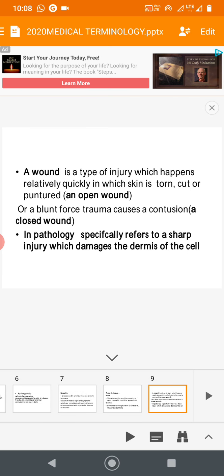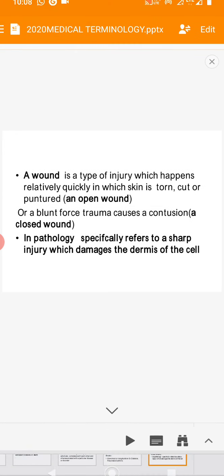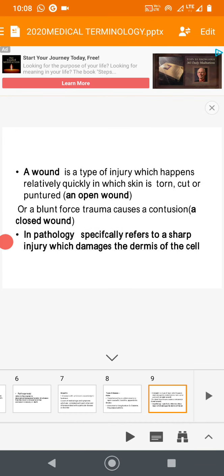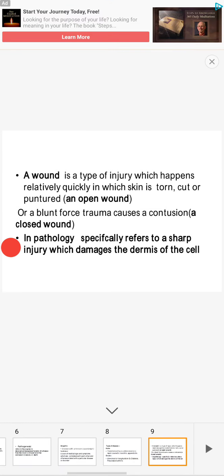Wound is a type of injury which happens relatively quickly, in which skin is torn or punctured. If skin is torn or punctured, it is called an open wound. A blunt force trauma causing a contusion, where the trauma is bleeding internally, is a closed wound.